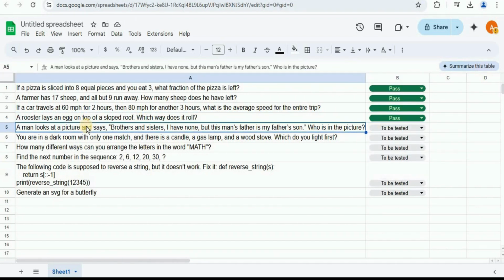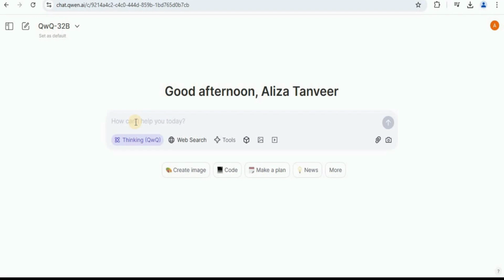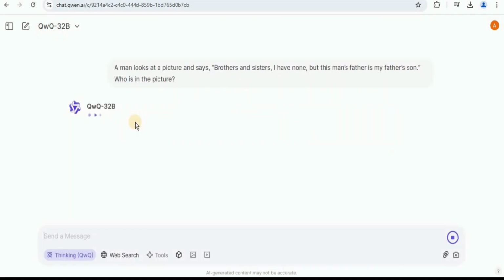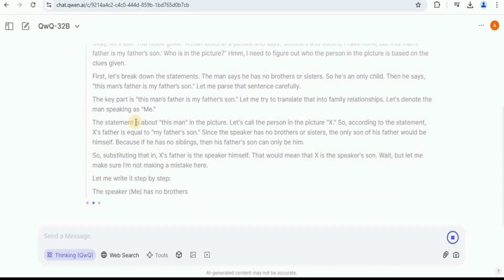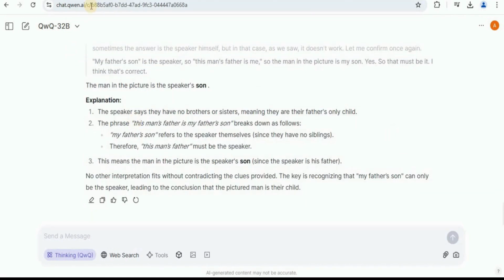Next, we have a question that says, a man looks at a picture and says, brothers and sisters, I have none, but this man's father is my father's son. Who is in the picture? Let's see if it is able to answer this technical question or not. So let's go ahead and run this. So once again, it is thinking and thinking and thinking. Okay, so here is the final answer, that the man in the picture is the speaker's son.